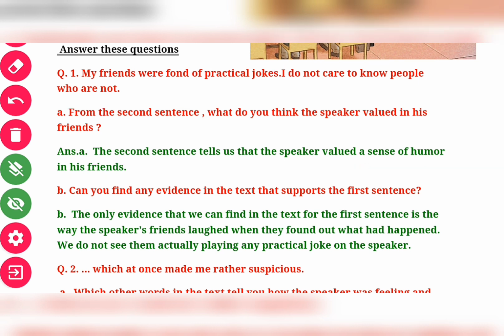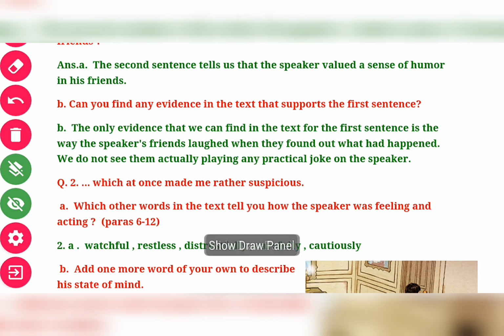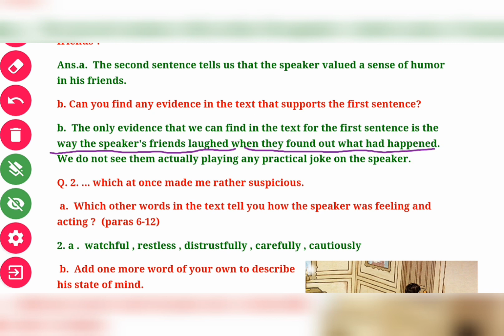Question number B. Can you find any evidence in the text that supports the first sentence? The first sentence is: my friends were fond of practical joke. So you have to tell the evidence. The only evidence that we can find in the text for the first sentence is the way the speaker's friends laughed when they found out what had happened, and we do not see them actually playing any practical joke.